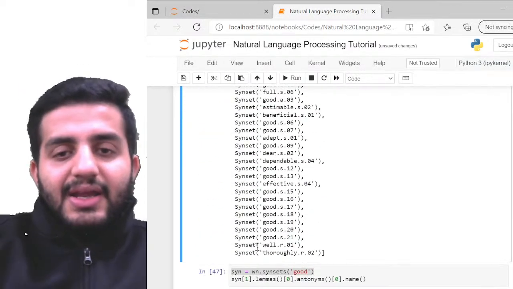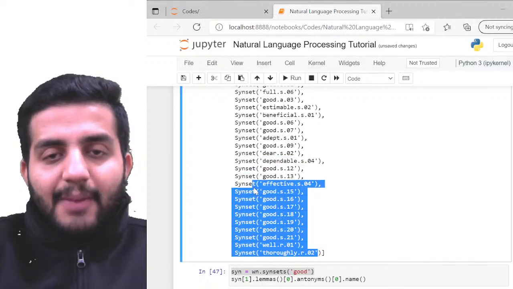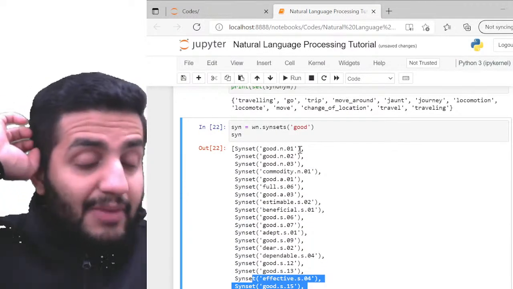So good के अंदर इतने सारे similar sets हैं, right? अब हर एक similar set के अंदर multiple lemmas होंगे, multiple words होंगे.